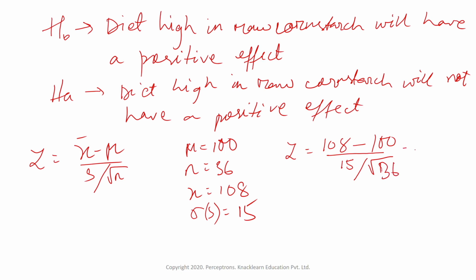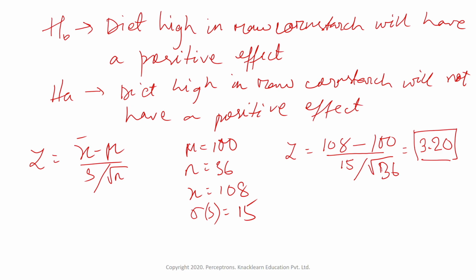So once we compute this, we will be getting somewhere around 3.20. This is the value you will be getting. Now the z value, or the z score, or test statistic value, which we got is 3.20. Now we can look into the probability.